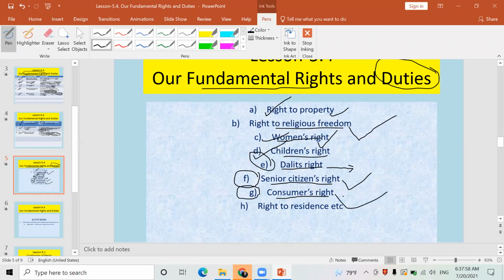The farmer produces the agricultural products, industrialists produce the industrial products. Those all products, we consume them. And we have a right to know when those products were manufactured, whether they are date expired products or whether the medicine or any product still has time to consume.